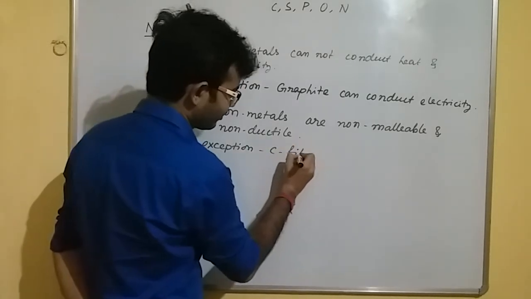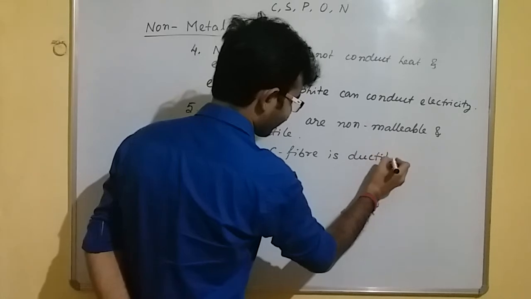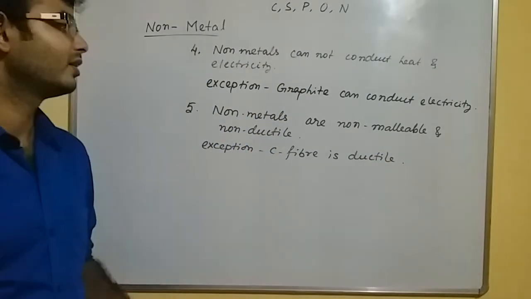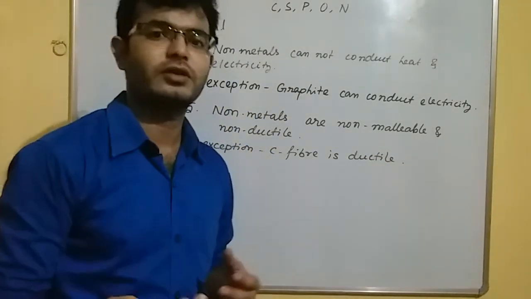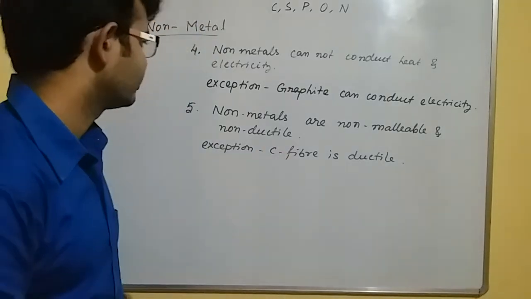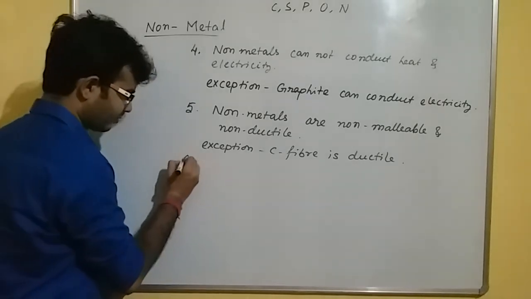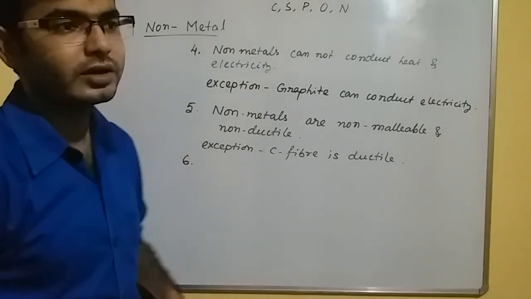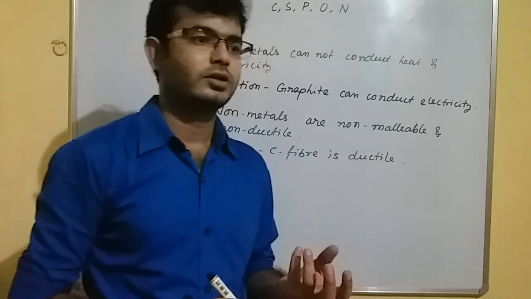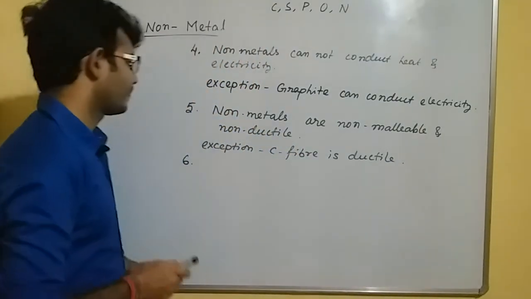Carbon fiber is ductile. So it means that non-metals are non-ductile, means non-metal को तार में convert नहीं कर सकते, but carbon fiber को तार में convert कर सकते हैं. So it is ductile. So this one is the exceptional case here. If we hammer the non-metal, suppose a piece of wood, then it will be broken, but it will not be converted into thin shapes. Okay.